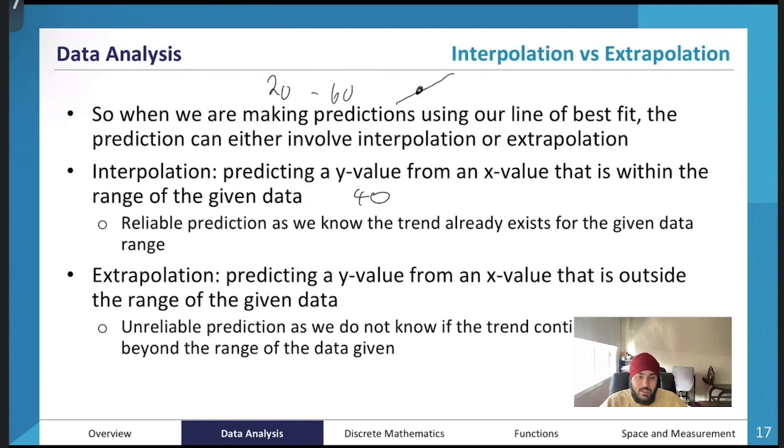Now, extrapolation is when we predict a Y value from an X value that is outside the given range. So let's say we were asked to predict what the Y value is going to be when the X value is 80. This one is going to be an unreliable prediction because we don't know what happens after 60 or before 20. The data might just start going like this, and the prediction you have made might be over here. You don't know what happens after the given data range. You might base it on evidence, but it's still going to be unreliable. So that's why extrapolation is unreliable, predicting outside the data range, and interpolation is reliable, predicting within the data range.